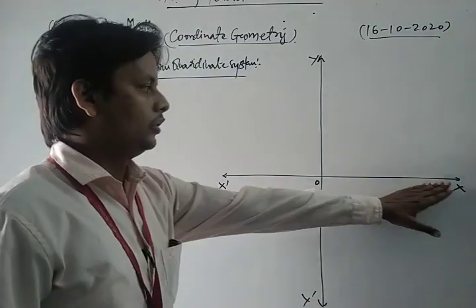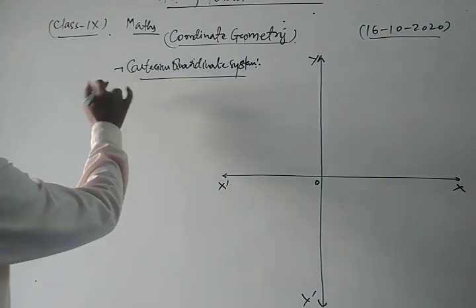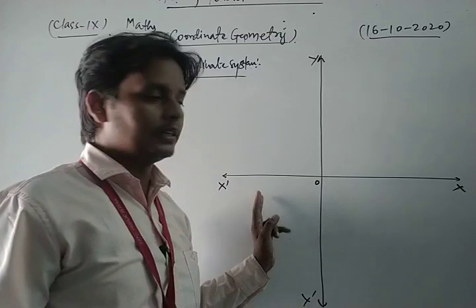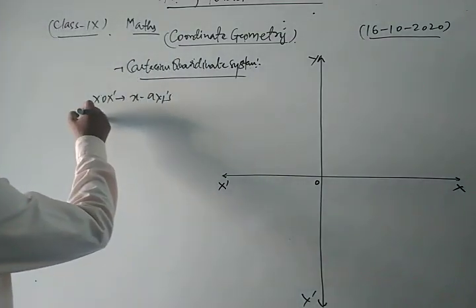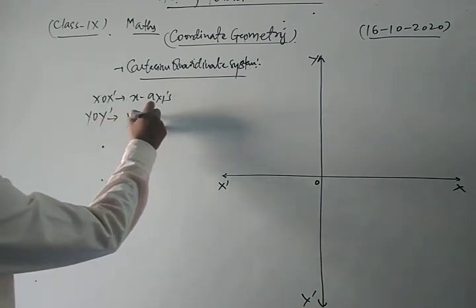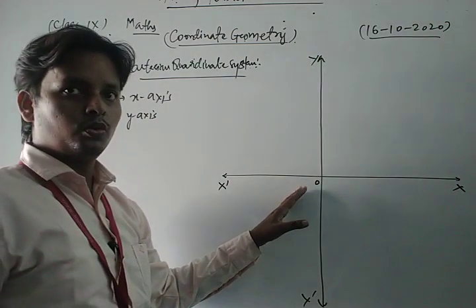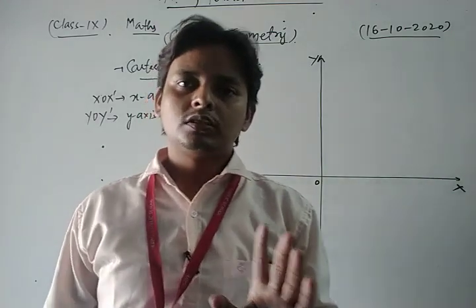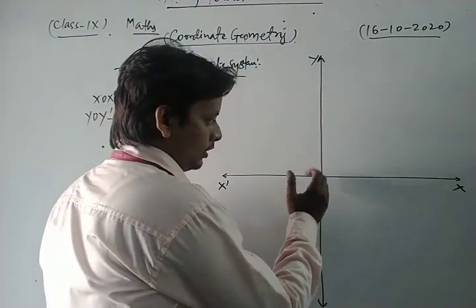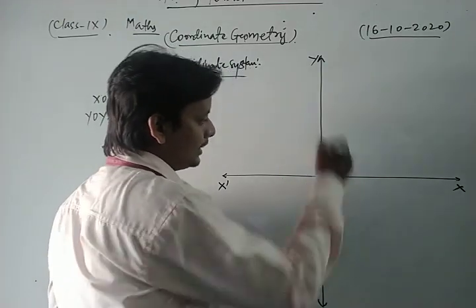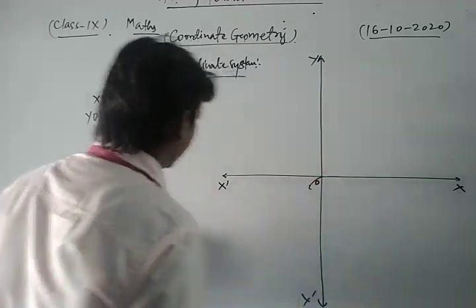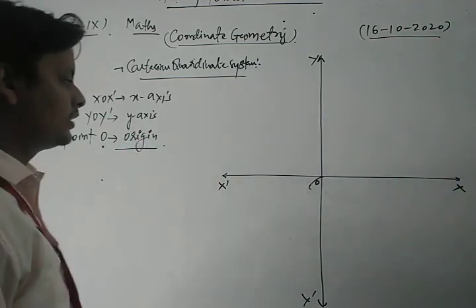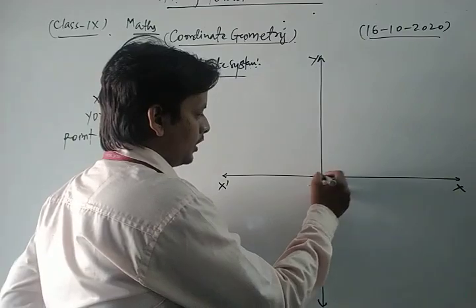Now look here, the line XOX' is called the x-axis, and the line YOY' is called the y-axis. The next important concept related to this system is that O is the point of intersection of these axes, which is called the origin. The point O is called the origin.